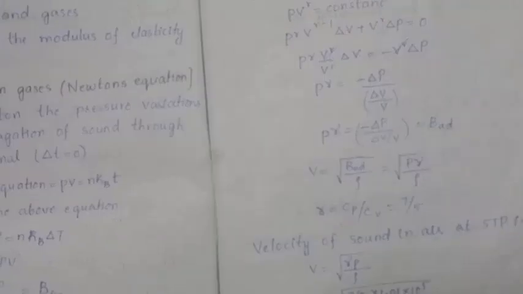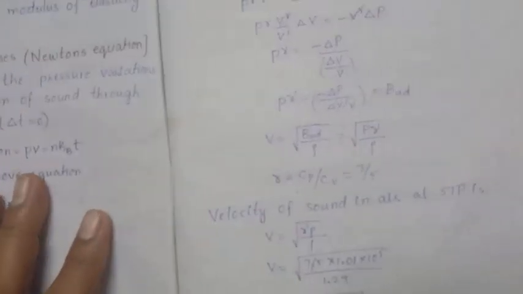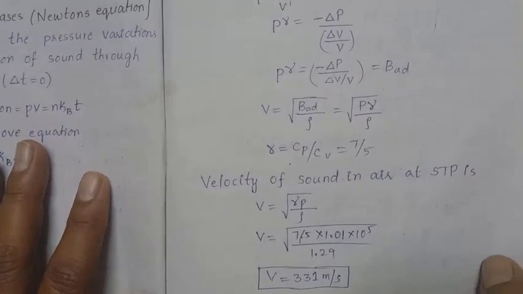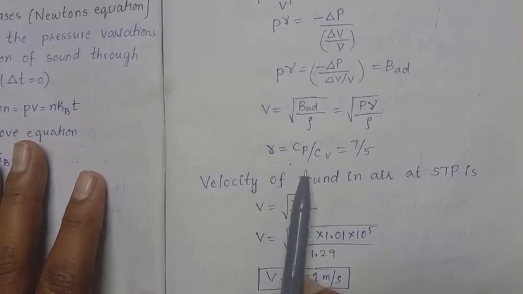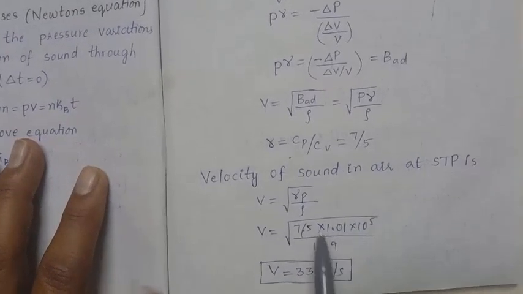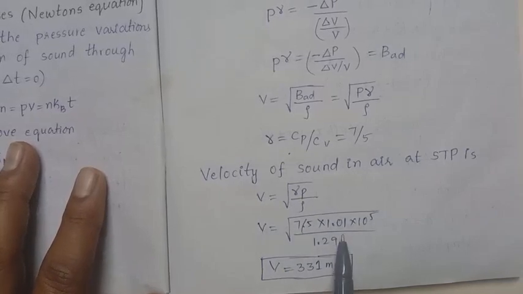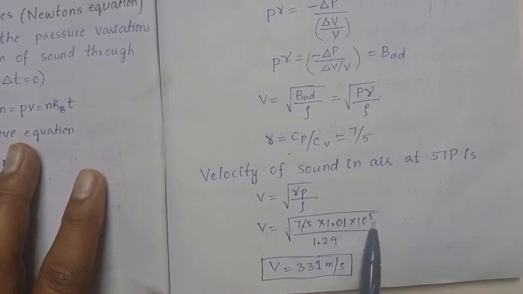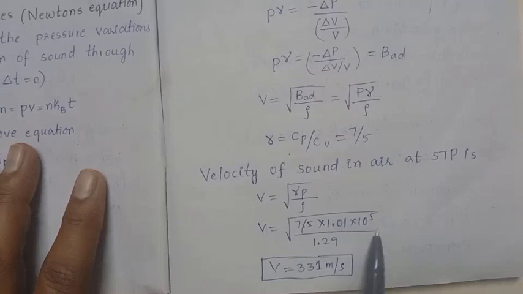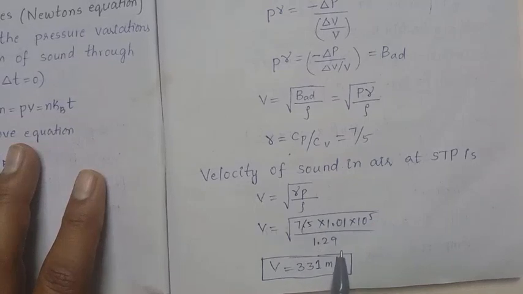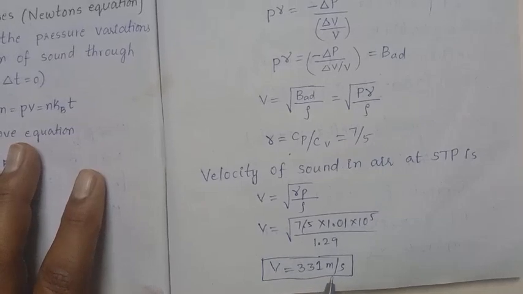So already I calculated this value in case of air. Gamma is the specific heat ratio, Cp by Cv, which is equal to 7 by 5. So here 7 by 5 into the pressure, which is atmospheric pressure, 1.01 into 10 to the power 5 Newton per meter square, and rho we already have as 1.29 kg per meter cube. Then substituting these values, we get the velocity equal to 331 meter per second.